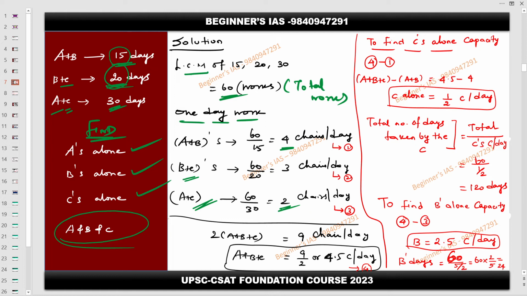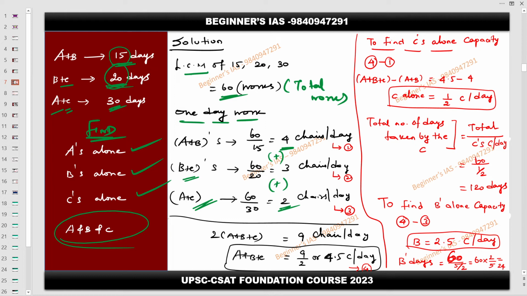Just take these as equation numbers 1, 2, 3. So if all of them are working together, what is the capacity first? Identify the capacity here. You need to be very careful here. While you are adding the RHS, you need to add the respective LHS. That is a very important thing you need to remember. So here A plus A is 2A. Then B plus B is 2B. C plus C is 2C.